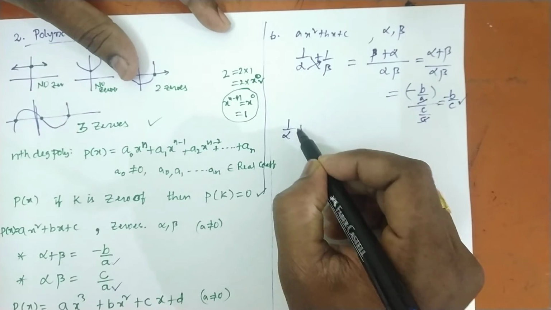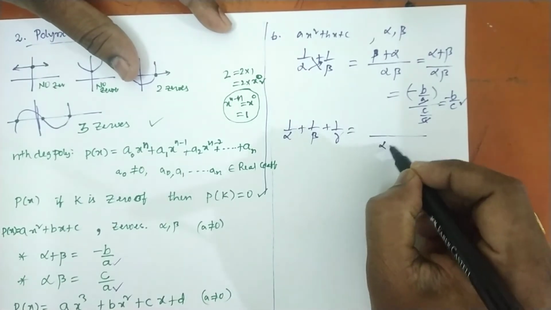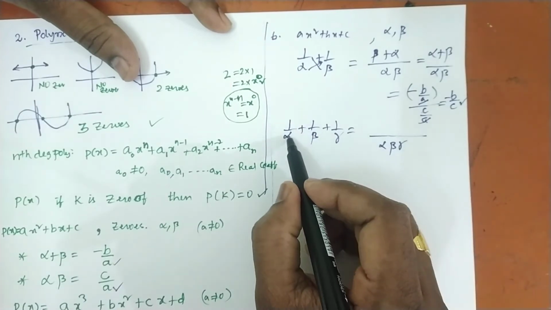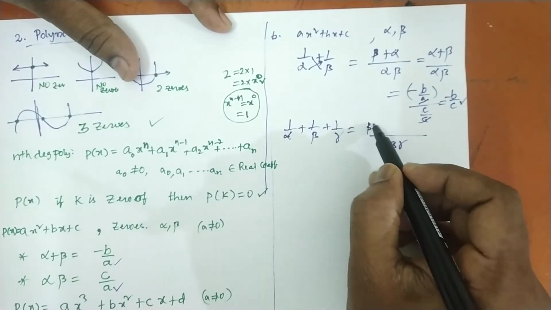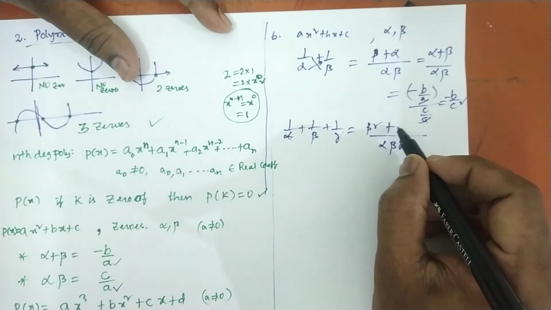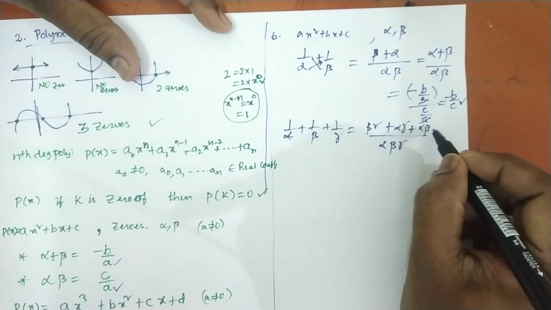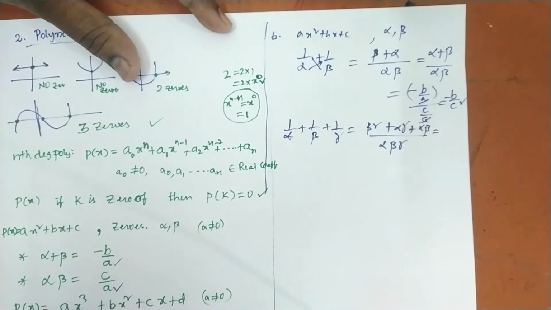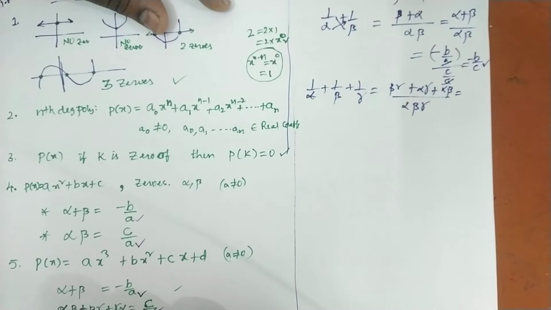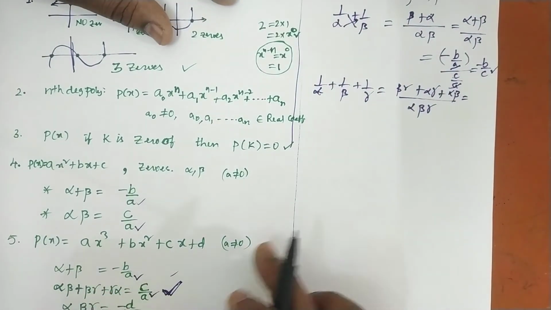In case of a cubic polynomial, 1 by alpha, 1 by beta, 1 by gamma. So take the LCM, alpha beta gamma will be the LCM. If alpha is there, beta gamma will come here, and if beta is there, alpha gamma will come, and if gamma is there, alpha beta will come. Finally we'll get the sum of the product of zeros. So the same formula, alpha beta plus beta gamma plus gamma alpha is c by a.